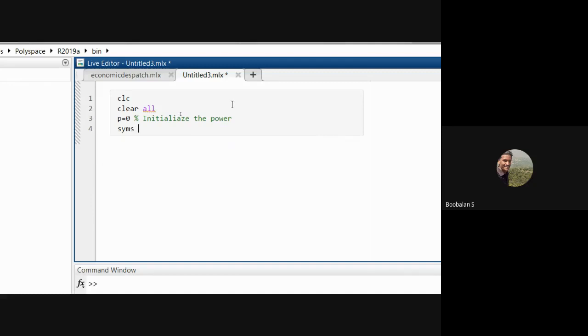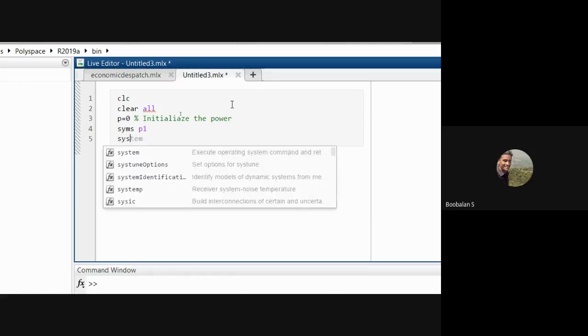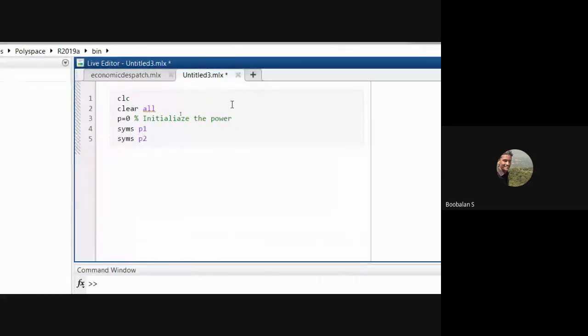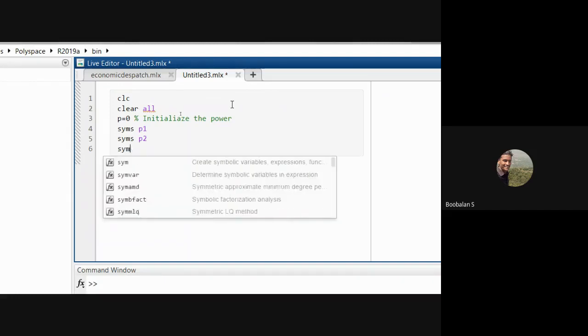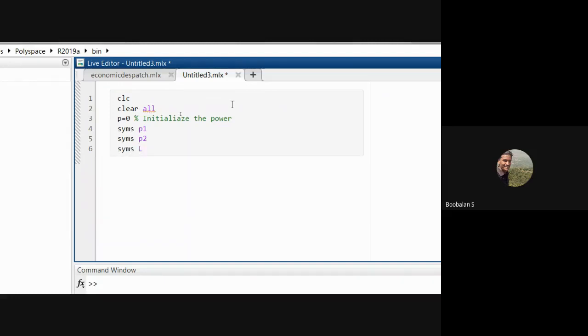So I'm just going to use that variable P1, right? And in the same way, I need to use one more variable P2 and PD and lambda. Use the entire variables, right? So SYMS P2, and we'll have one more variable P1, P2, and we'll have a lambda also. So L is capital. So these are the three variables I have just introduced over here.